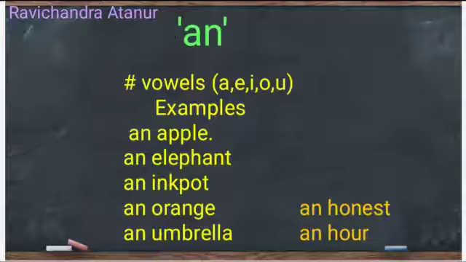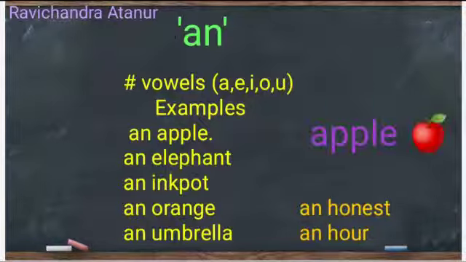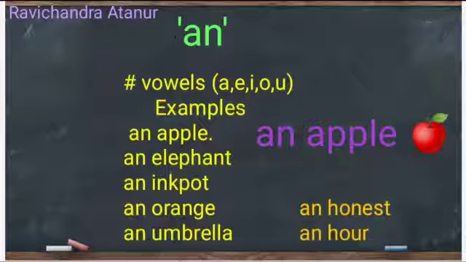In the alphabet A to Z, we all know vowels and consonants. Vowels are A, E, I, O, and U. When you want to place the article an, you always remember that you place the article an in front of the word beginning with a vowel. For example, apple. Here, the word begins with the vowel A. So, we have to write an before apple.